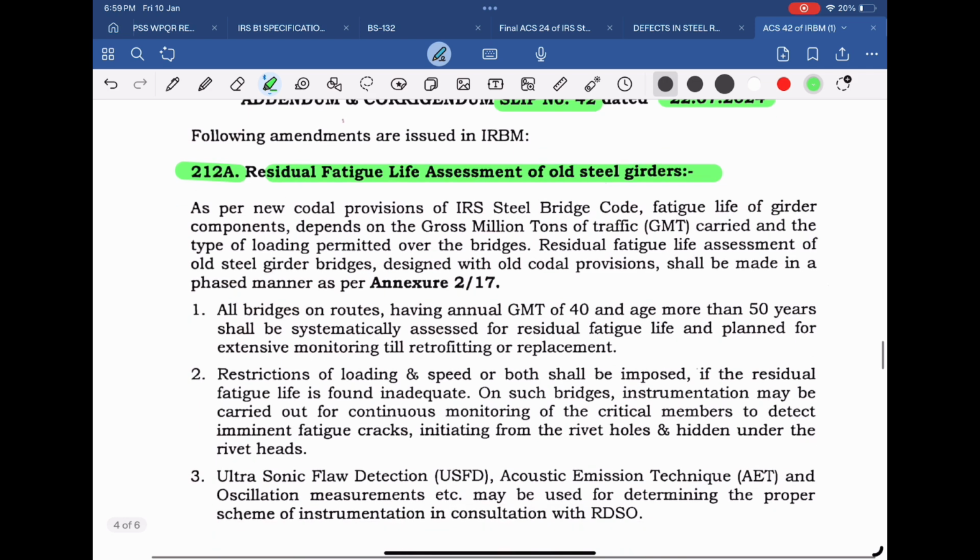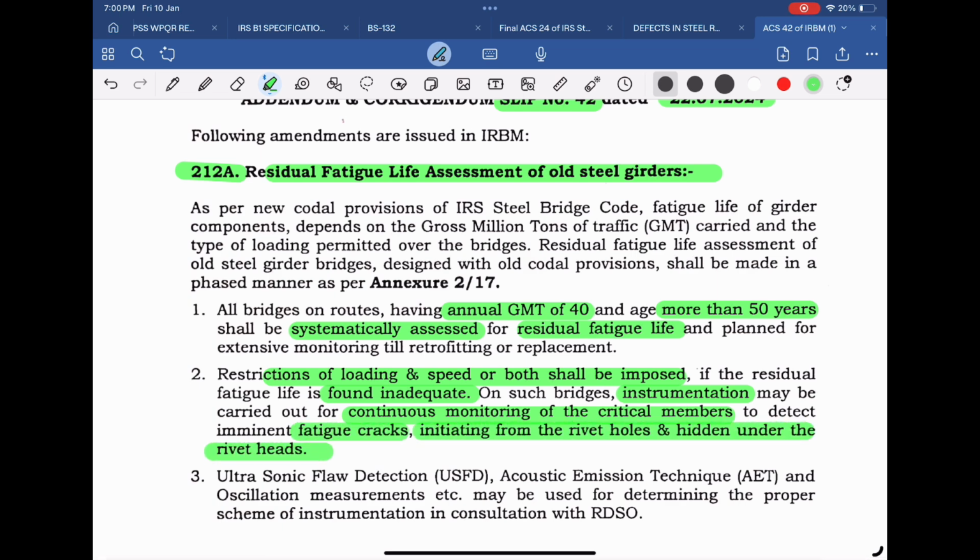As per this, all bridges on routes of annual GMT more than 40 and having survived an age more than 50 years shall be systematically assessed for residual fatigue life. If the residual fatigue life is found inadequate, restriction of loading and speed, or both shall be imposed. Further, instrumentation may be carried out for continuous monitoring of critical members to detect fatigue cracks, initiating from rivet holes and hidden under rivet heads.